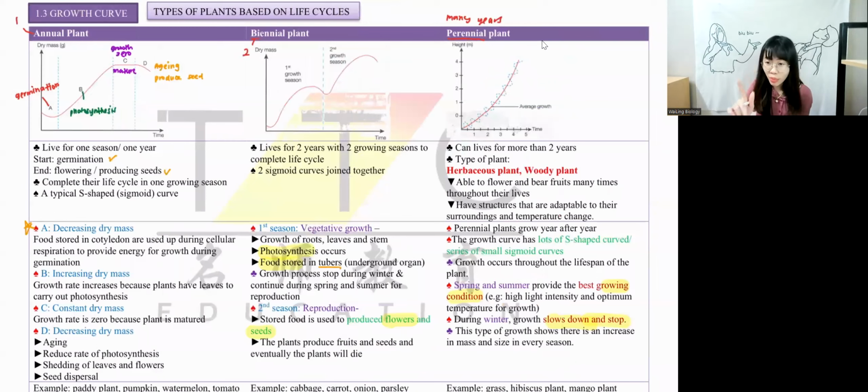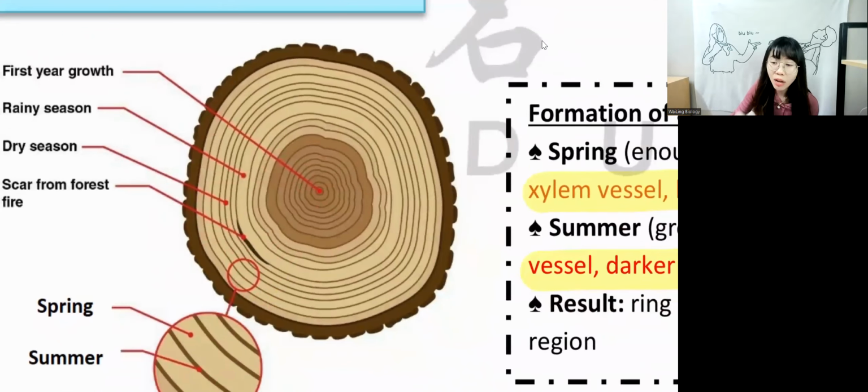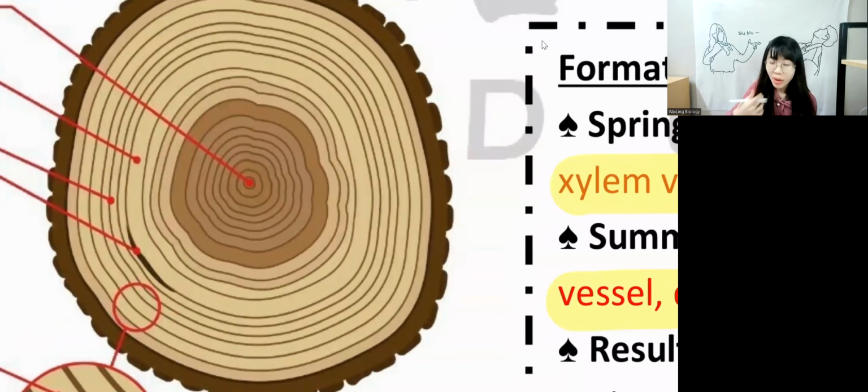Okay, no? Can we try one question before we end class? How to know the age of the plants? Do we count the bright color one or the darker color one? Okay, now how to count the age of the plants: either you count the lines or you count the space, whichever one. My preference, I usually count the lines. You count the first one right in the middle first. 1, 2, 3, 4, 5, 6, 7, 8, 9, 10, 11, 12, 13, 14, 15, 16, 17, 18.